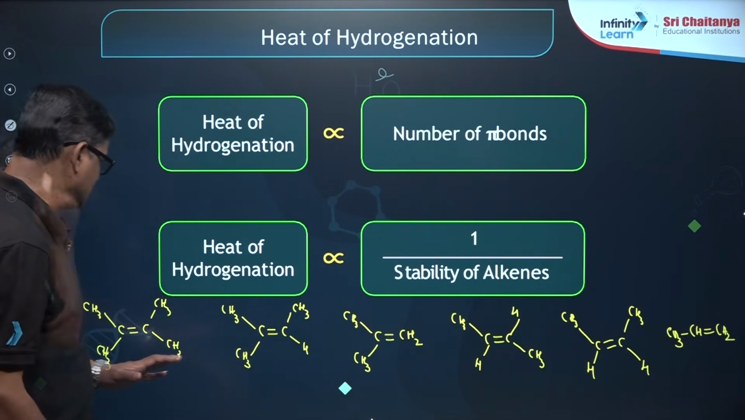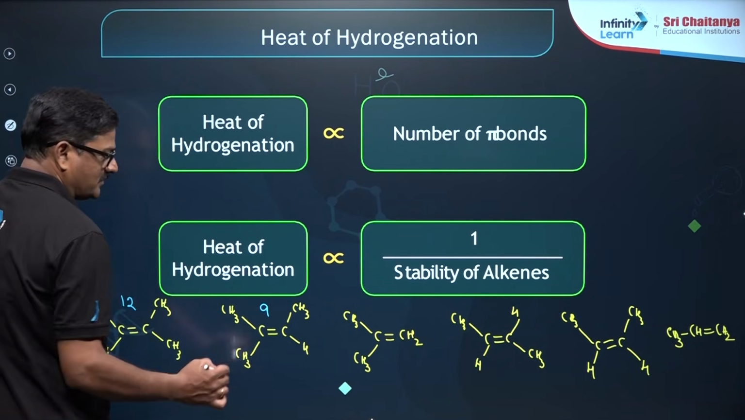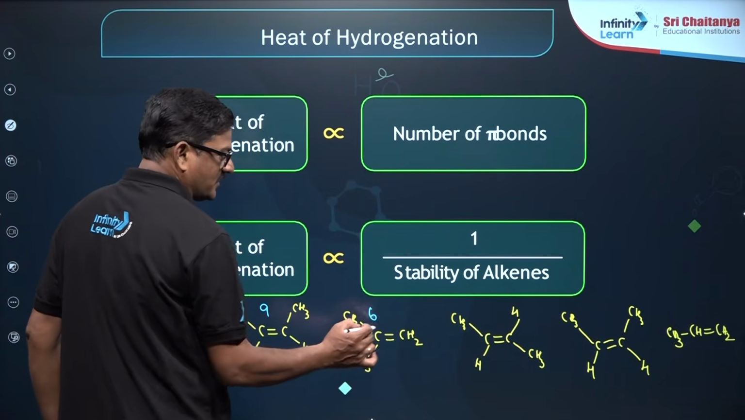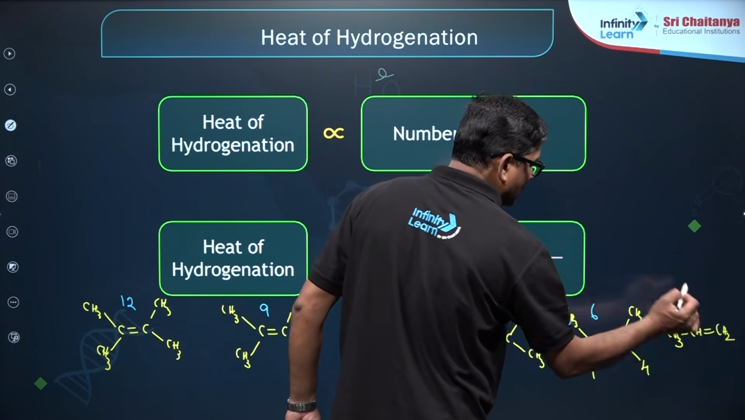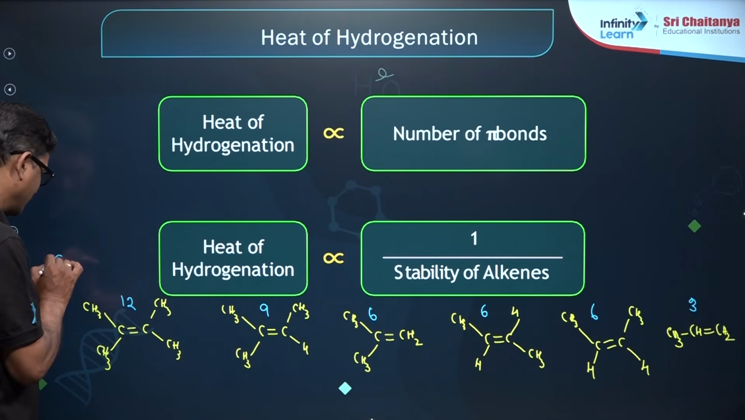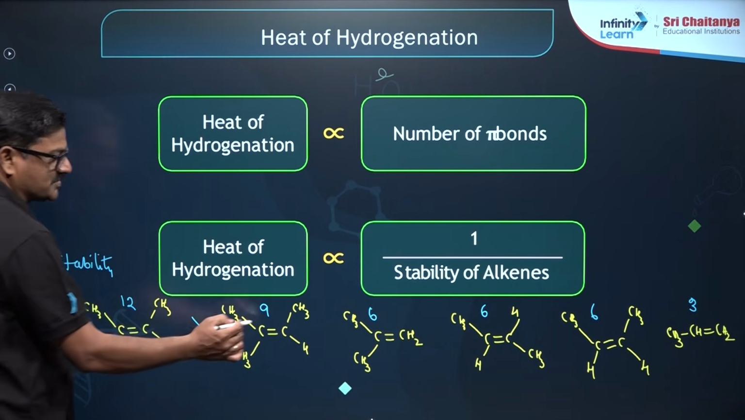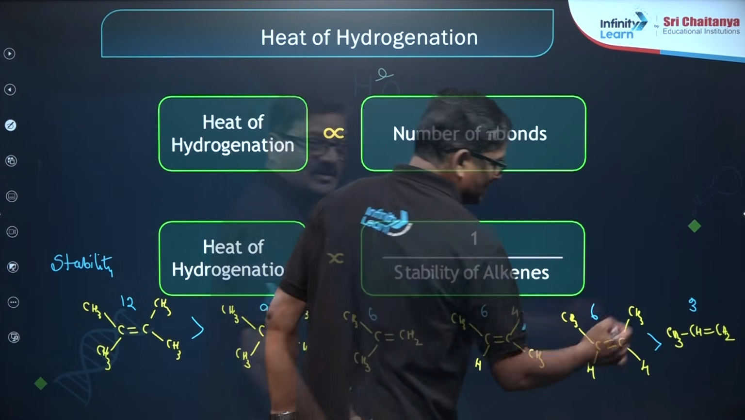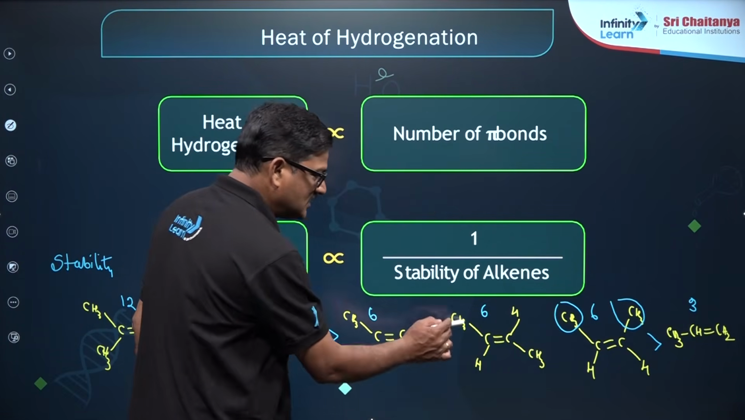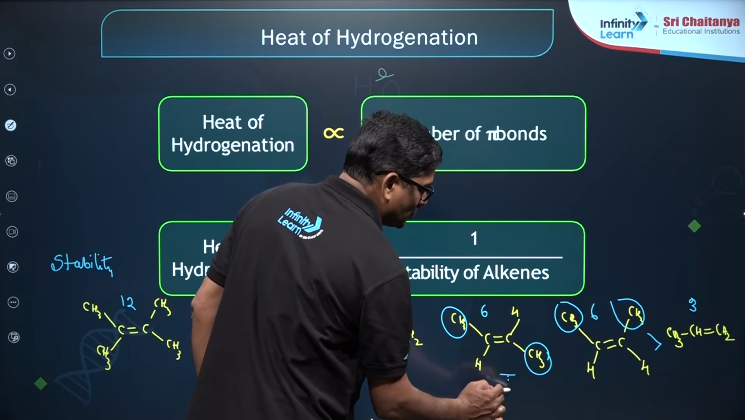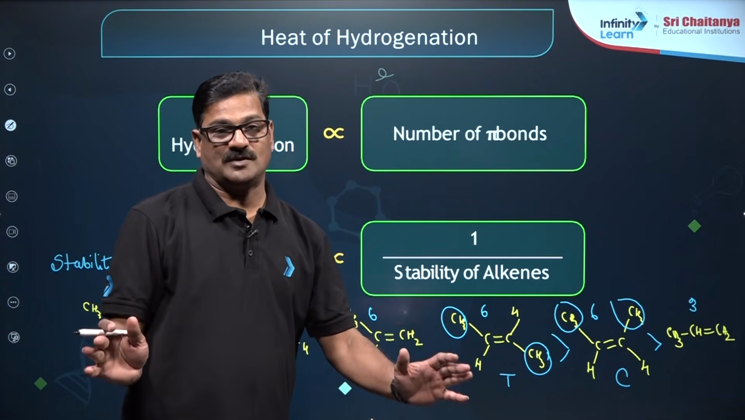Among these, you can have a look, 12 alpha hydrogens are there, 9 alpha hydrogens are there, 6 alpha hydrogens are there, 6 alpha hydrogens are there, 3 alpha hydrogens are there. Among this, for stability, I want to say this is more stable than this and these are more stable than this. You can say this is a cis isomer and this is a trans isomer. So, the cis isomer is less stable as compared to the trans isomer.